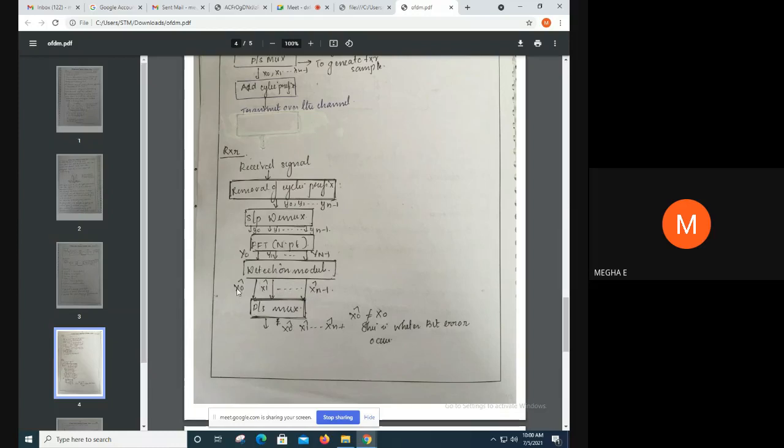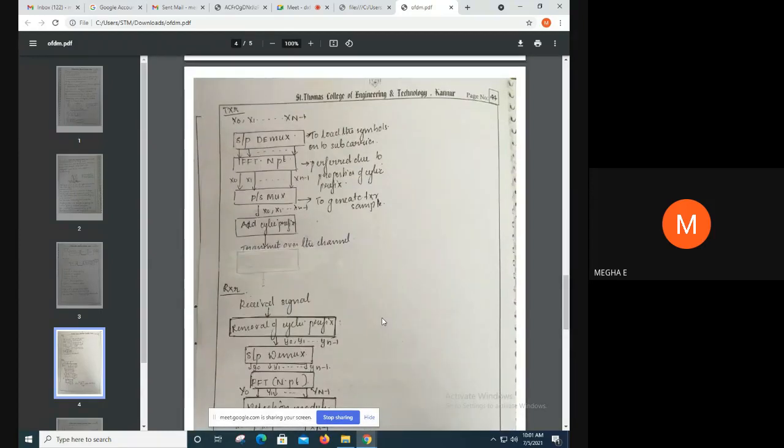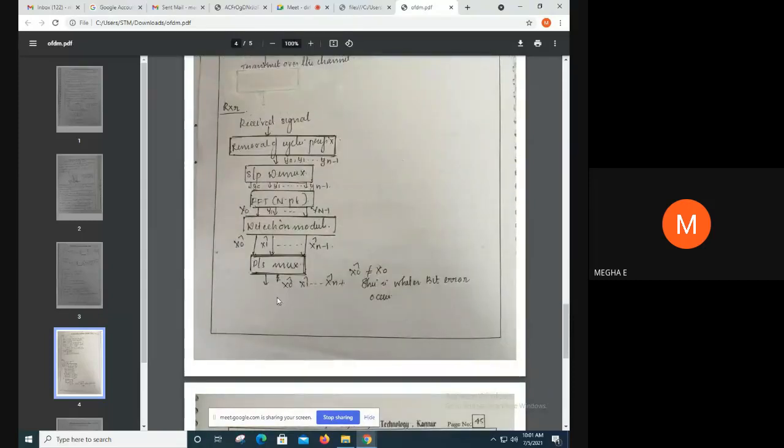This is the detection module output, which is given to a parallel to serial mux. The output of this parallel to serial mux is a serial output, that is x0 cap, x1 cap, etc., up to xn minus 1 cap. But an important point here is that x0 cap is not equal to x0. We have transmitted x0 and we have received x0 cap, and this x0 cap is not equal to x0. This is because bit error occurs.